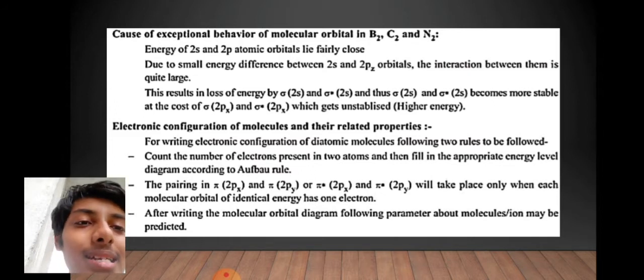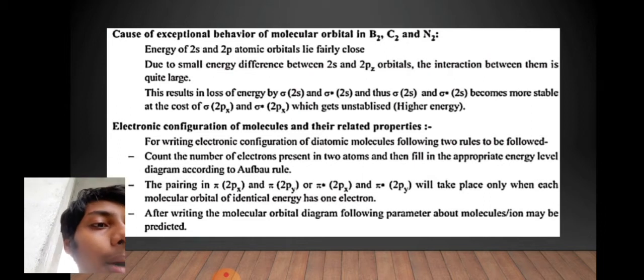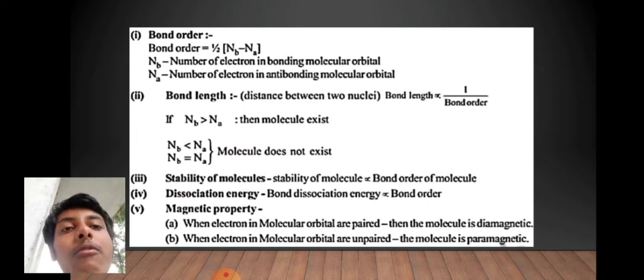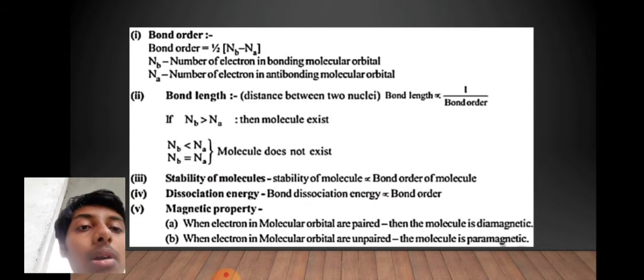The next point is, after writing the molecular orbital diagram, the following parameters about molecules and ions may be predicted. So the next slide has bond order. The bond order is equal to half of Nb minus Na, where Nb is the number of electrons in BMO and Na is the number of electrons in ABMO. Bond length is inversely proportional to bond order. If Nb is greater than Na, then the molecule exists, and if not, then the molecule does not exist. The stability of a molecule is directly proportional to its bond order. Dissociation energy is again directly proportional to bond order.